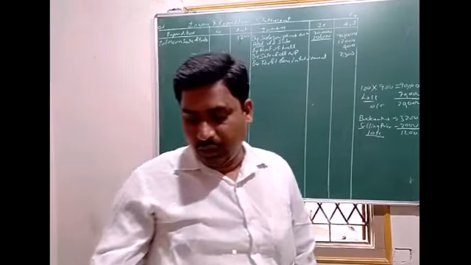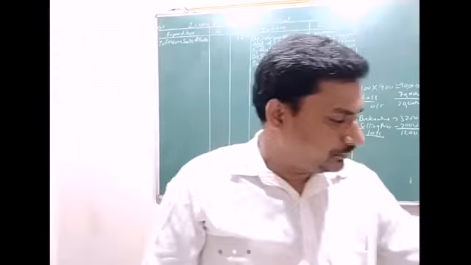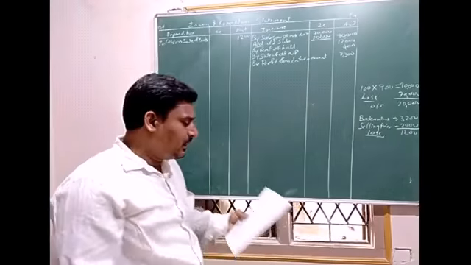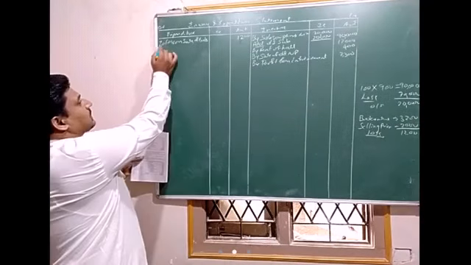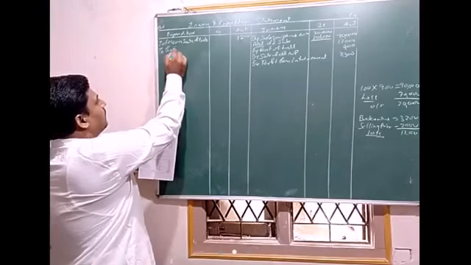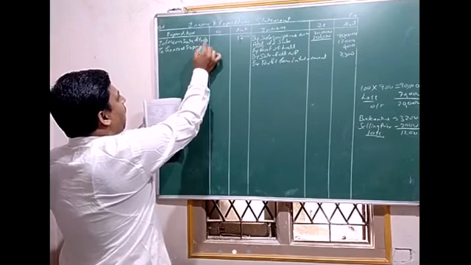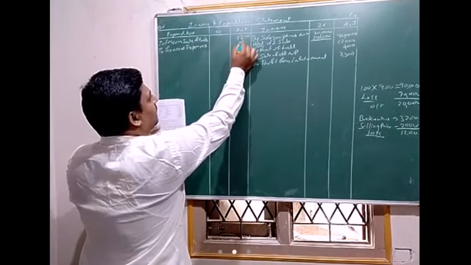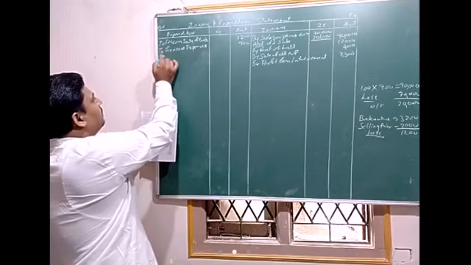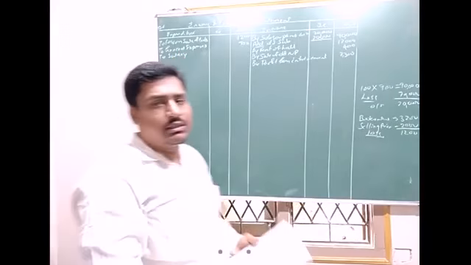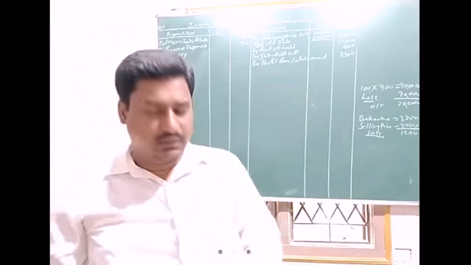Next, we'll go to the expenditure side. Expenditure side, we'll write one by one. To general expenses, rupees 900. Next, to salary. On salary, there will always be an adjustment.